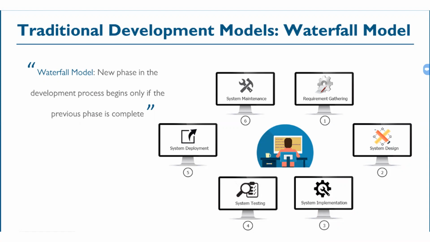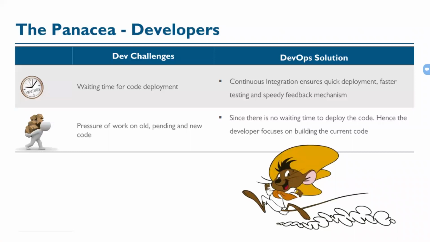We'll understand how these 6 components play a role in the software development lifecycle. Other than that, what were the challenges which a developer faced? Because DevOps, guys, is nothing but the combination of the development team and the operations team.